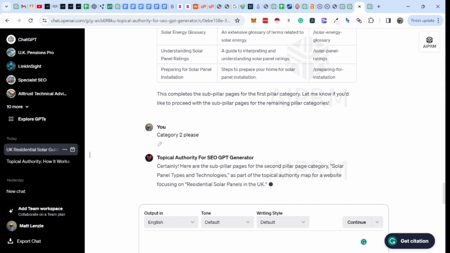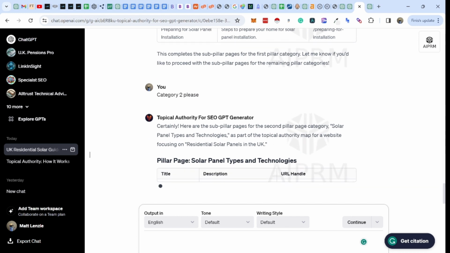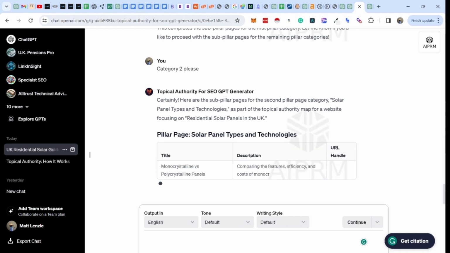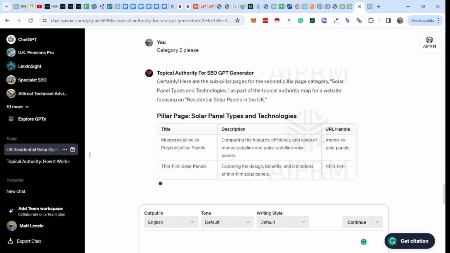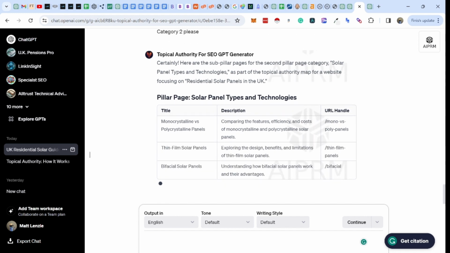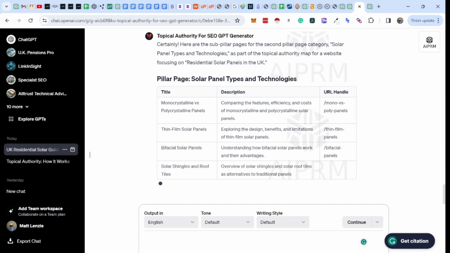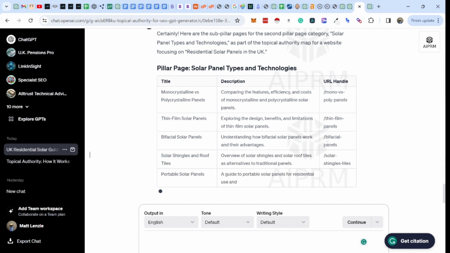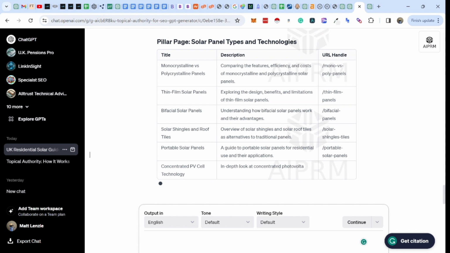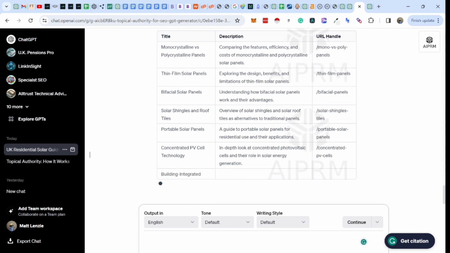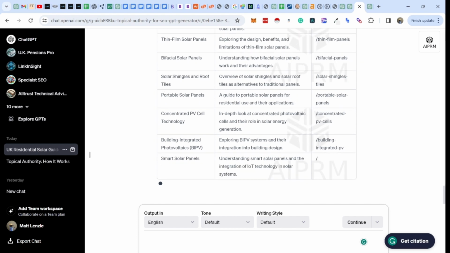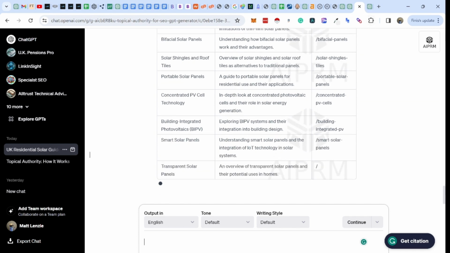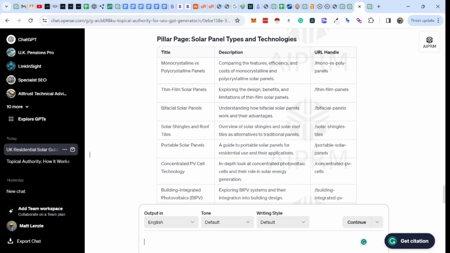Perfect. So this is going to look at the different types of solar panels, and there we go. So monocrystalline, and you can get into quite technical elements, which clearly I don't know much about, monocrystalline versus polycrystalline solar panels. But this is the depth of content that Google would expect an, in inverted commas, expert in a particular field to be talking about. So you can see the process that we go through.